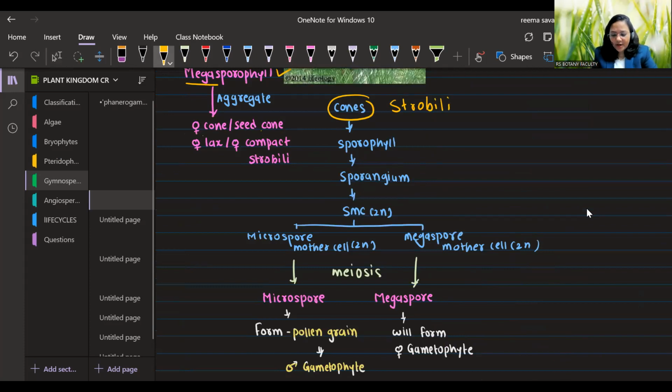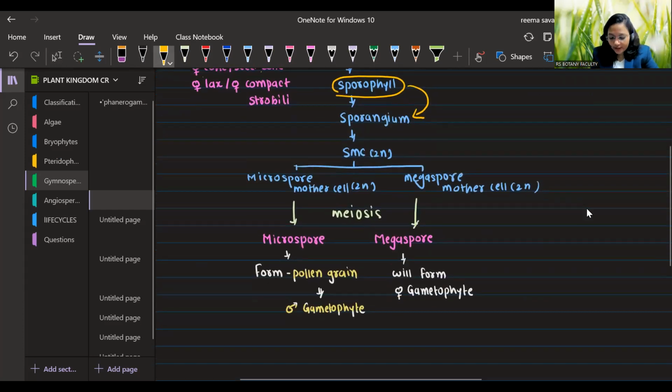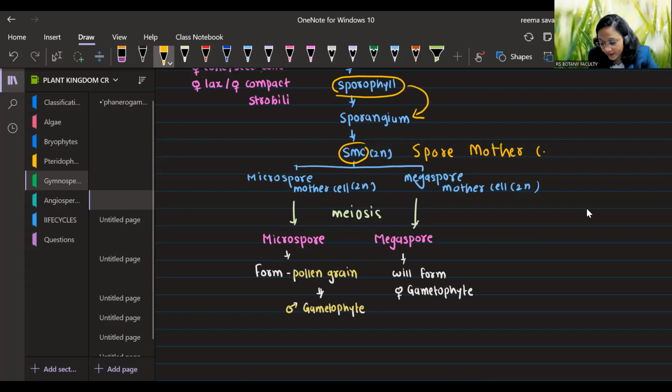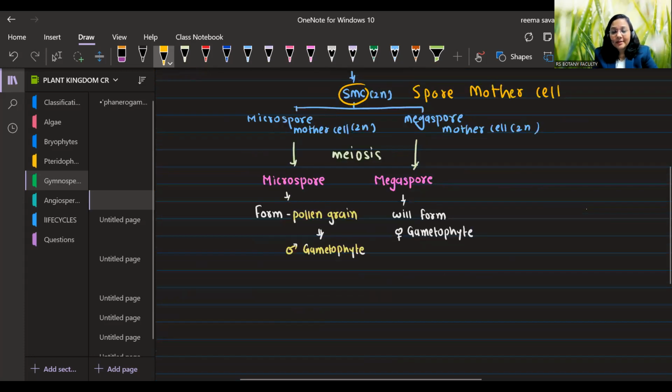So cones are made up of what? They are made up of sporophyll, either microsporophyll or megasporophyll. This sporophyll will have sporangium. Sporangium will form SMC. What is SMC here? Spore mother cell. So sporangium will form spore mother cell, and spore mother cell can be of two types, microspore mother cell or megaspore mother cell.